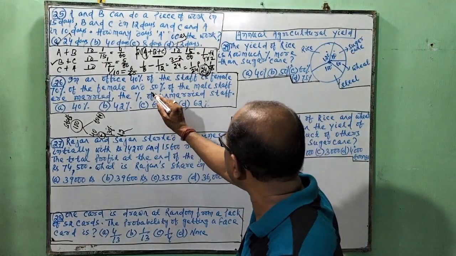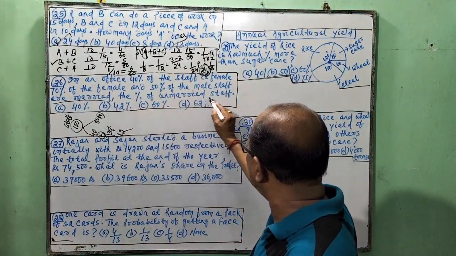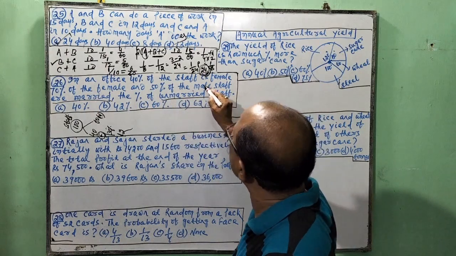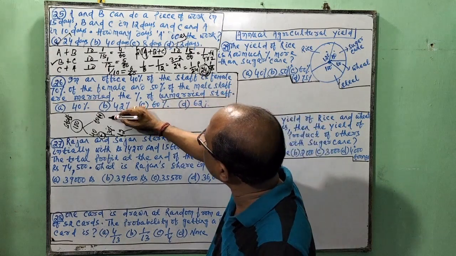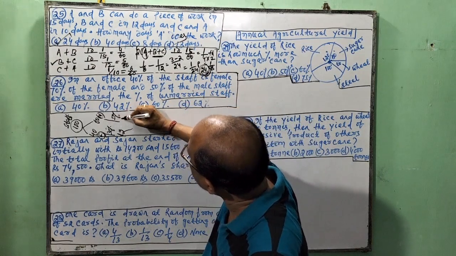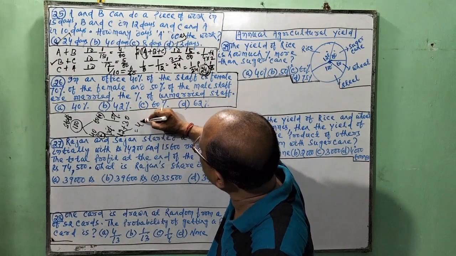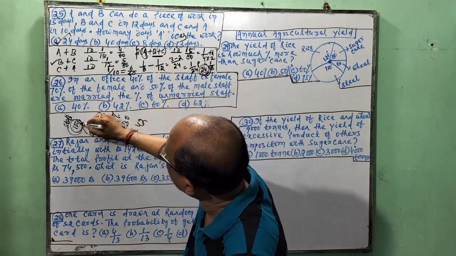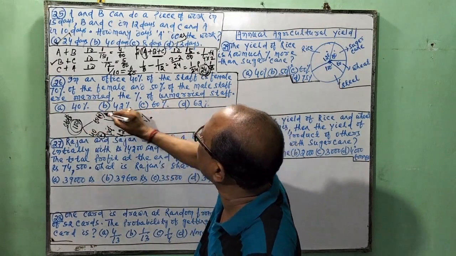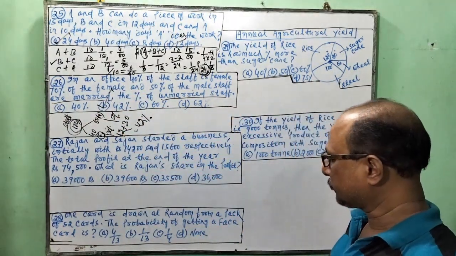Then 50% of the male staff married. Then the percentage of unmarried male is 50%. So 50% of 60 is 30. So total how many unmarried? 42. Out of what? 100. So 42% is unmarried. Next.